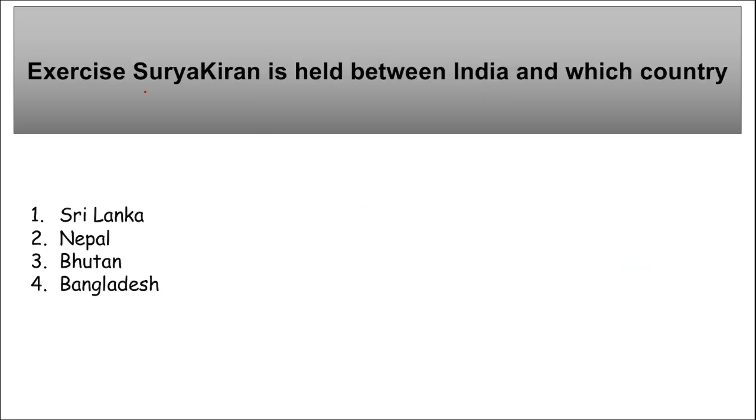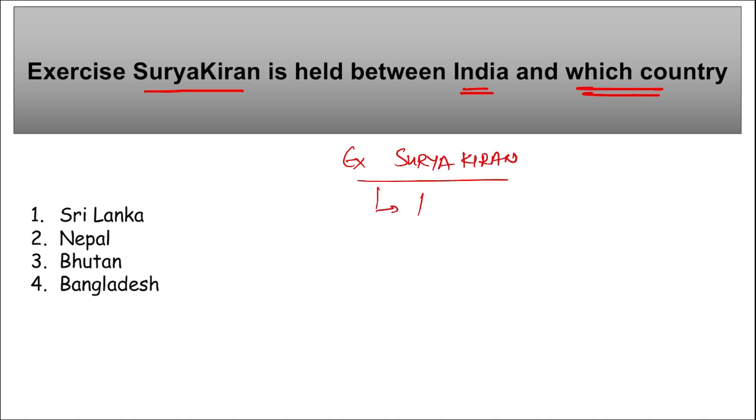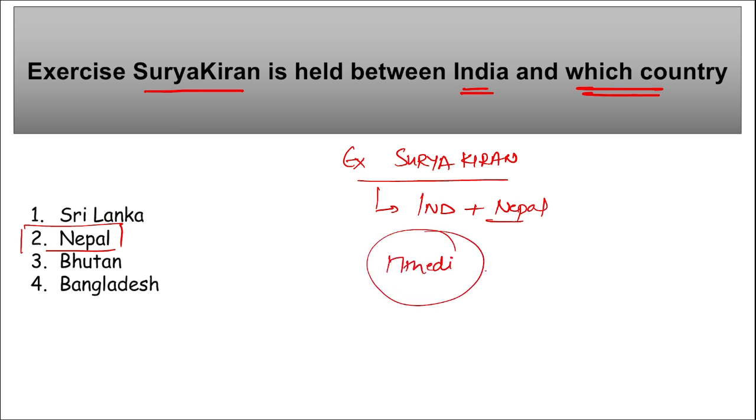Next is your exercise Surya Kiran. This is held between India and which country? Exercise Surya Kiran, first of all, remember this is held between India and Nepal. So the right option is option 2. Exercise Surya Kiran is held between India and Nepal, and this was the 17th edition of exercise Surya Kiran.